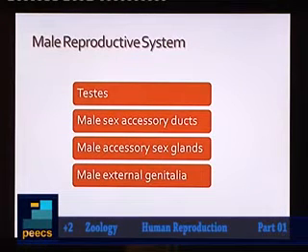Male external genitalia, it will help in insemination. As I told you, insemination, that is the transfer of the sperm cells into the female genital tract. So that is done by the male external genitalia here. So these are the different components of the male reproductive system.